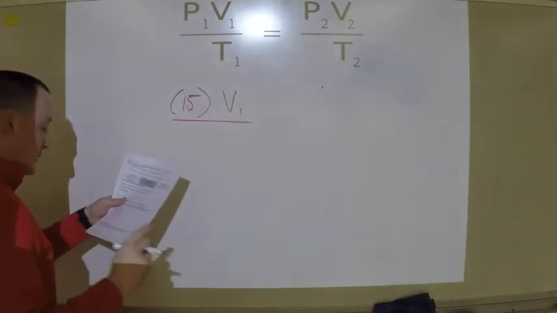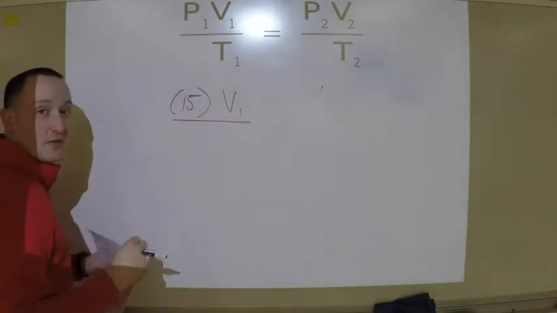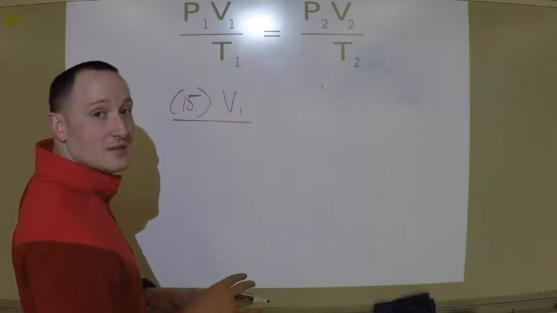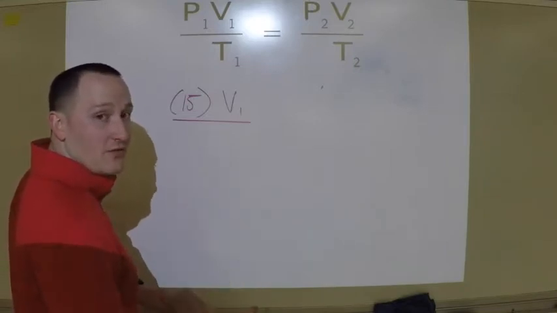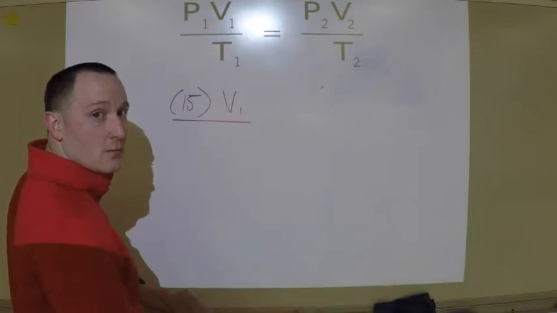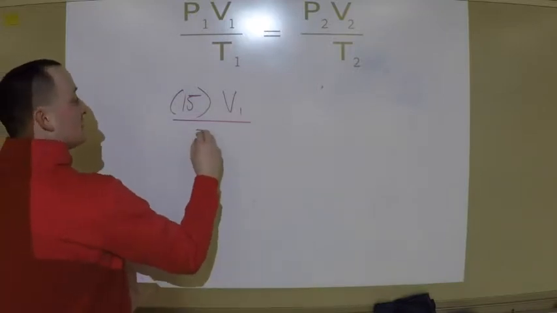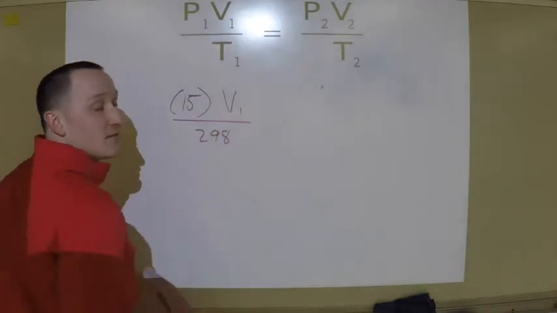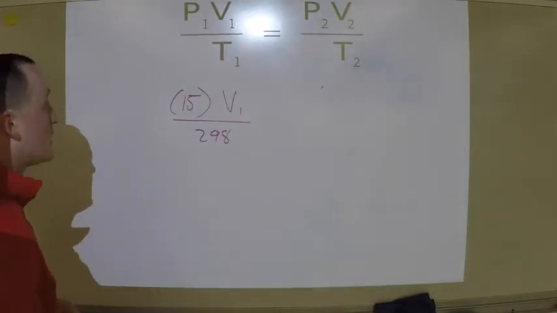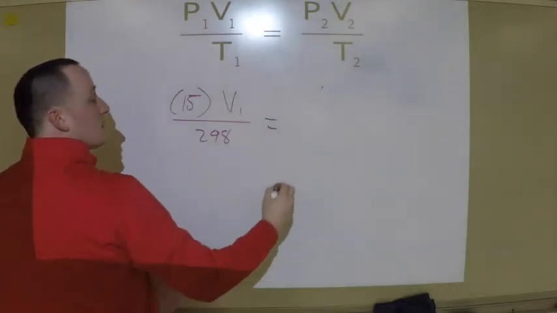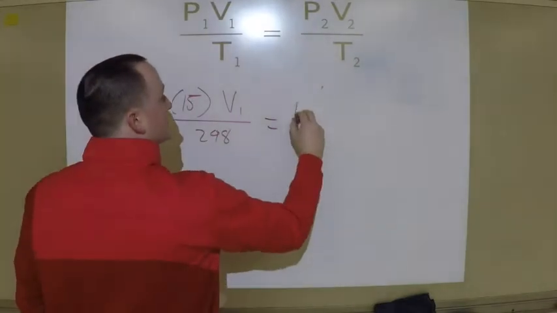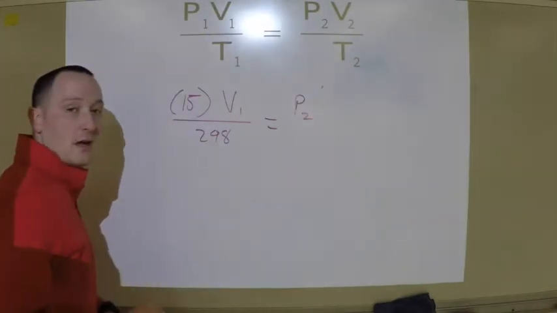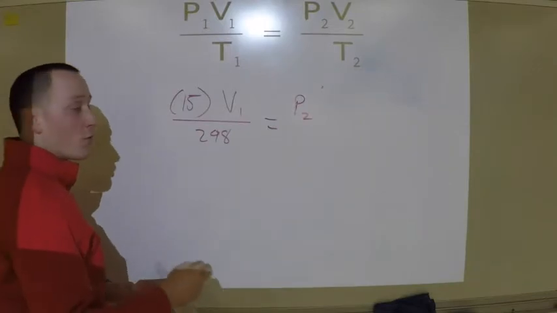Then it says that my temperature was 25 degrees Celsius. Well, remember, I can't use Celsius. I have to convert it to Kelvin. So I'm going to do 25 in Celsius plus 273. That gives me 298. That's my temperature in Kelvin. And I'm going to set that equal to, it says calculate the final pressure in the tank. So that means P2, I'm going to put there. That's what I'm going to solve for.